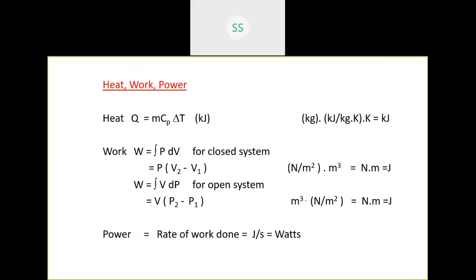Secondly, for an open system, the work done is integral V dP. Take a pump: a known volume of water or any fluid is taken into the pump, and the pressure goes from the low pressure region to the high pressure region. Say, for example, sump to tank, the pressure is changed. So it is V into dP. Again, the unit becomes joules, and power is nothing but rate of work done, which is watts. So heat is converted into mechanical work, which is converted into power.